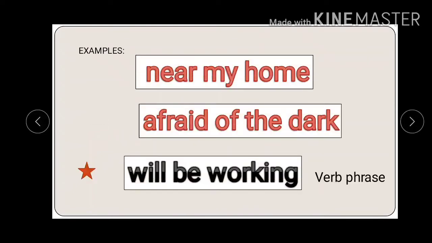Let's look at some examples. Near my home. Is there a subject in this sentence, or is there a verb in this sentence? No. Next one, afraid of the dark. Is there a subject or a verb? No. Will be working. Is there a verb? Yes, there is a verb, but is there a subject? No. This is a verb phrase. So only in a verb phrase there will be a verb. In all the other phrases there will be no verb. In the verb phrase you will notice that there is no subject.